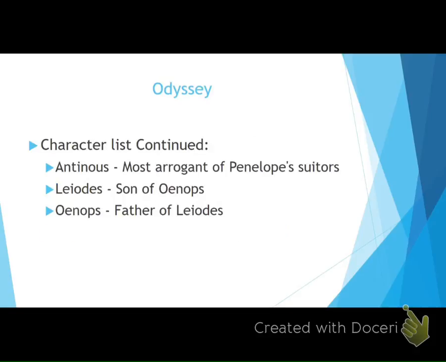Okay, Antinous, who is the most arrogant of Penelope's suitors. I'll explain that in a second. Leodes, which is the son of Onops. And Onops, that's obviously the father of Leodes. Now, Odysseus, or Ulysses, is a great king, a very intelligent, very crafty king. And he ends up going to war with a lot of his soldiers.